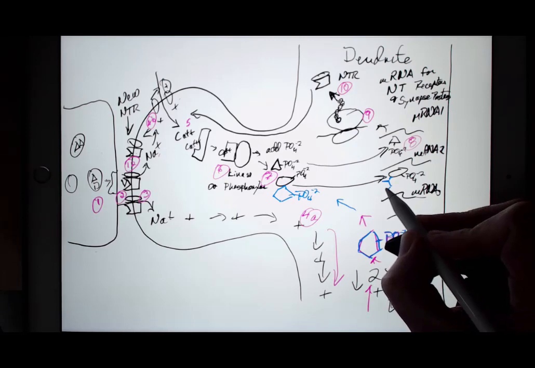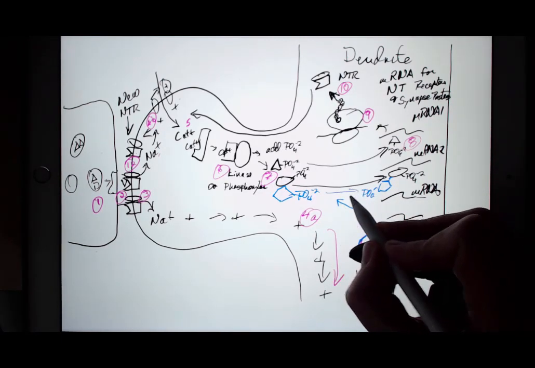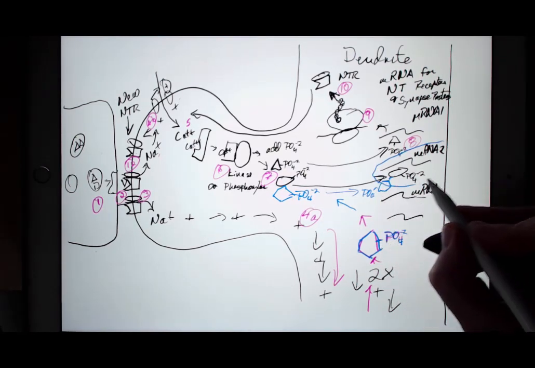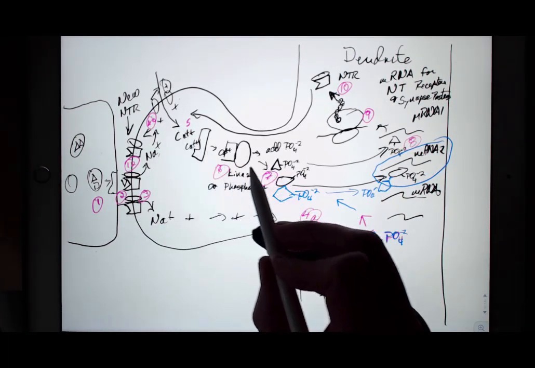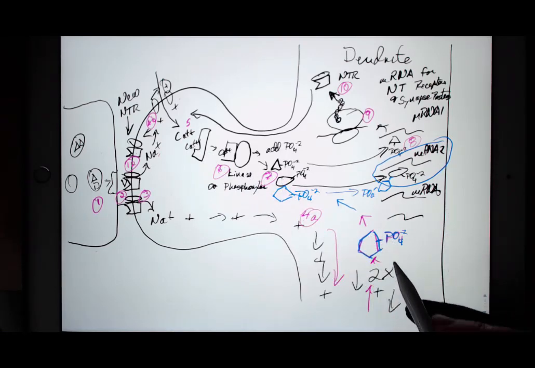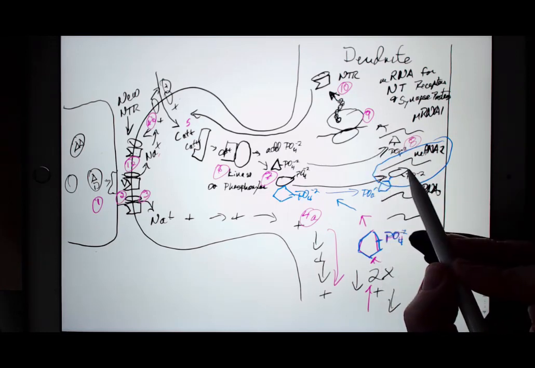Then messenger RNA2 here will be made only if we have both the signal coming in at this dendrite and the signal from the nucleus. So messenger RNA2 is expressed only under those conditions.